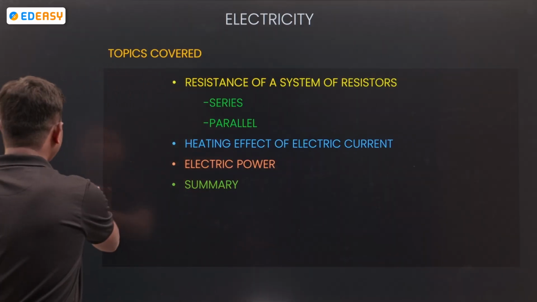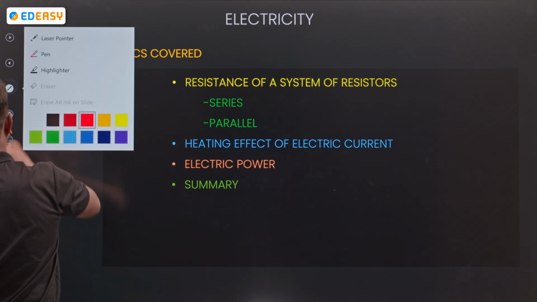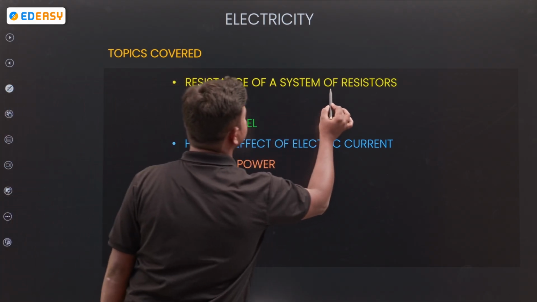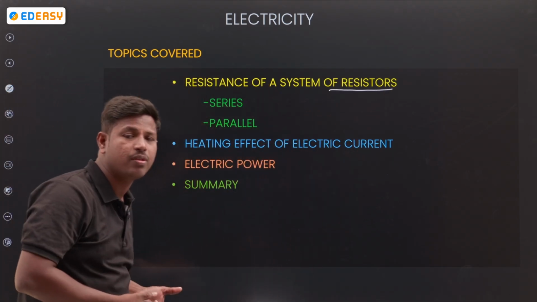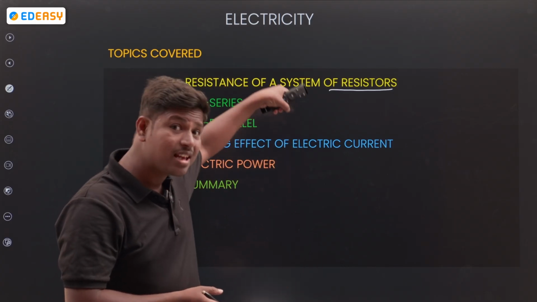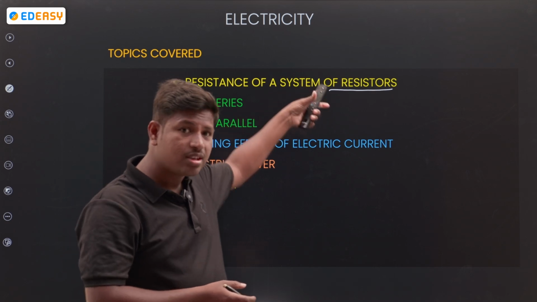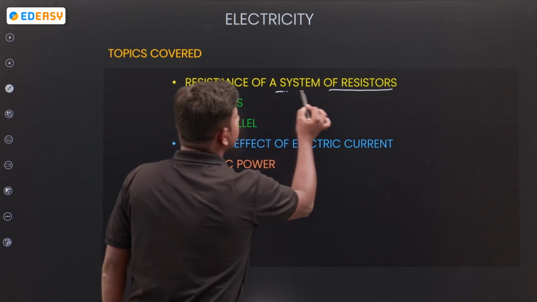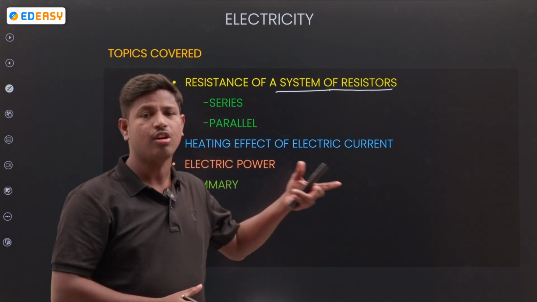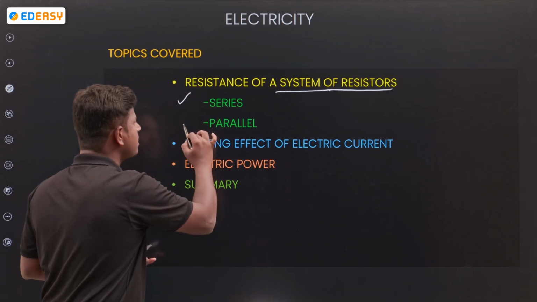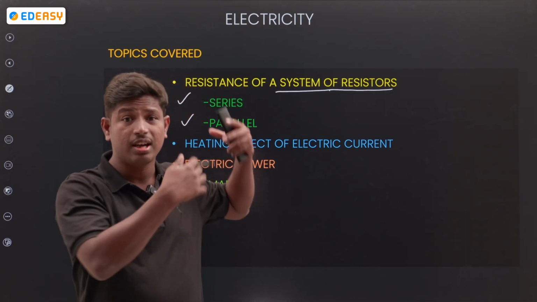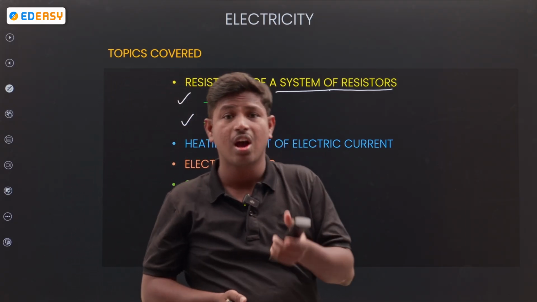In this section, what are the topics we are going to cover? We are going to discuss resistance of a system of resistors. In last class also we discussed about resistors. In today's section we are discussing a system of resistors, or combination of resistors. In the combination of resistors, we have two types, series and parallel. In the last session we discussed what is series and what is parallel, right?